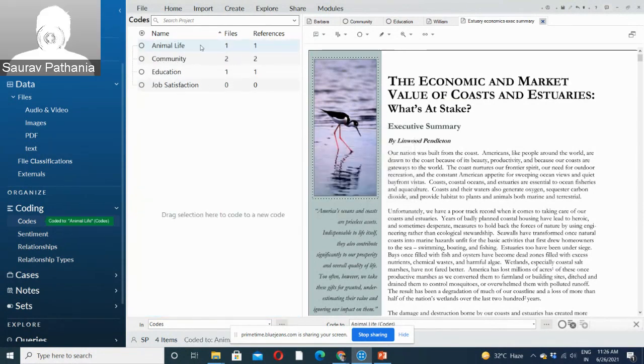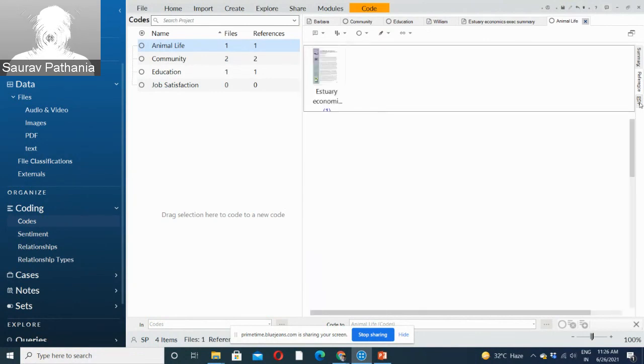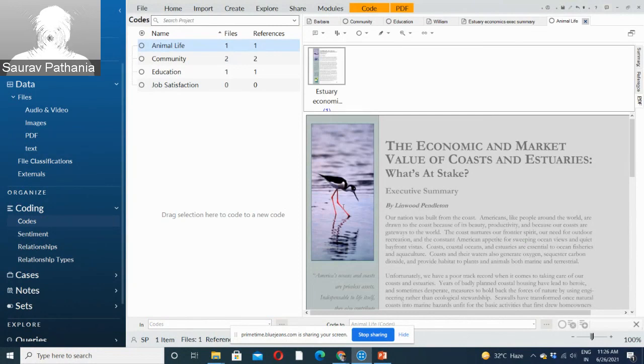Now animal life also has one reference coming from one file. If I want to see this, you can just click on animal life. It shows that it is coming from this region which you have selected. And on the left and the right hand side, you can see different tabs. There's a PDF tab now because we have selected data from a PDF. If you click on PDF, it will only highlight that part which you have selected. The other part is all gray in color. So you are creating relationships, right? You're creating themes and the relationship between different categorizations and the direct sources with it. So this is how you do coding for a PDF file.